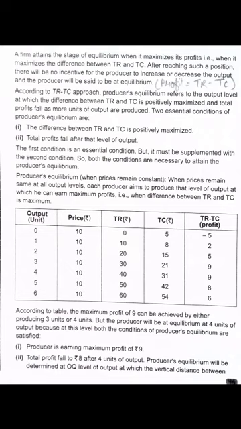Fine. So first and foremost, to be in equilibrium in case of the TR-TC approach, there are two conditions which should be satisfied. First, the difference between TR and TC is positively maximized. Then total profit falls after that level of output. That means once it is at the maximum, that is the position where the producer will rest. After that, what will happen? After that, my profit will fall. Okay. The first condition is an essential condition, but it must be supplemented with the second condition.